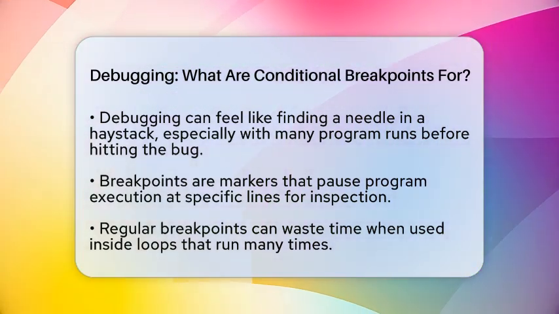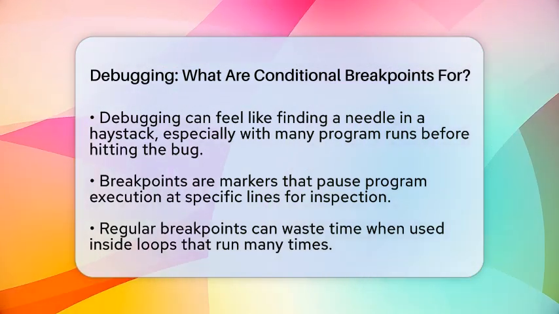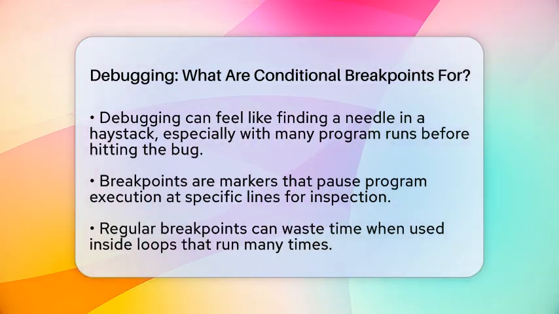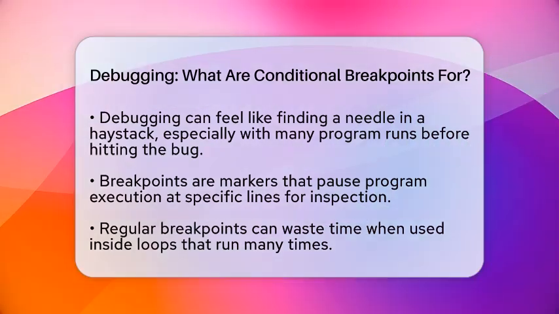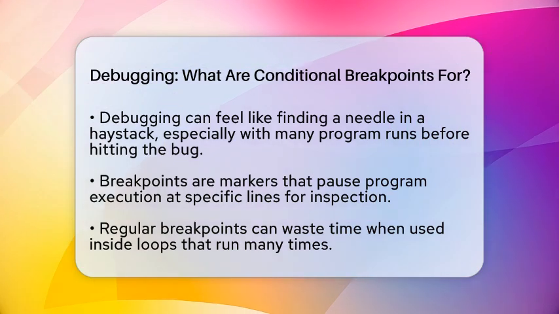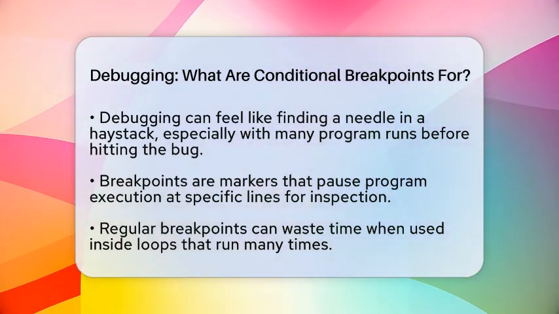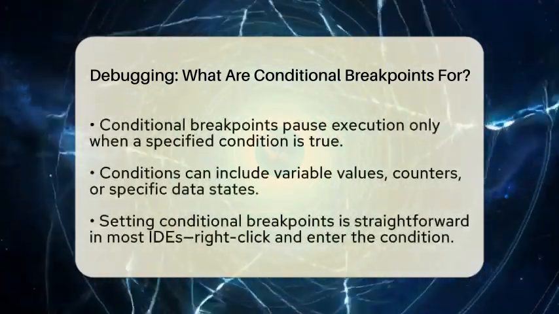A breakpoint is a marker you set in your code to pause execution at a specific line. It lets you check variables and see what's happening inside your program. But if you use a regular breakpoint in a loop that runs hundreds of times, you'll be stopping at the same spot over and over again. That can waste a lot of time.